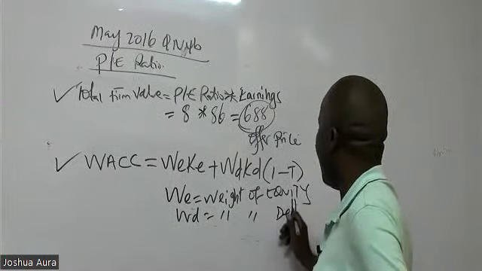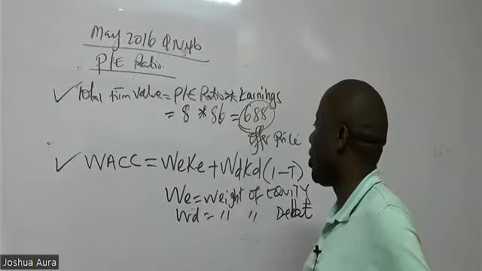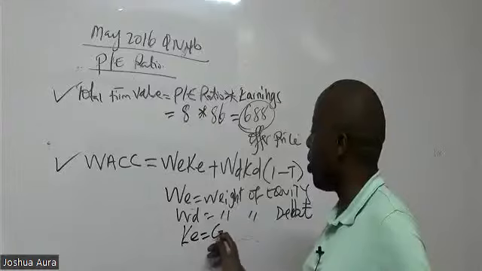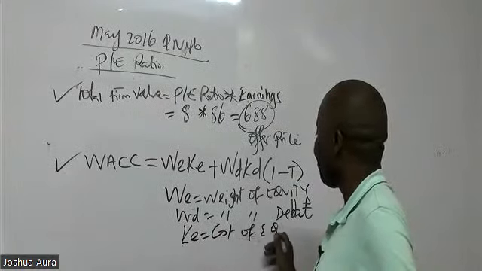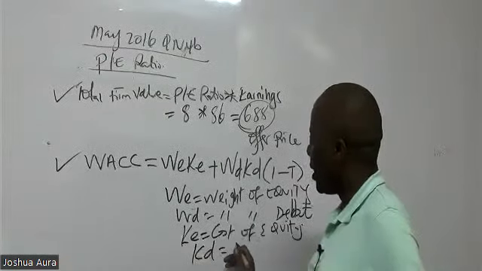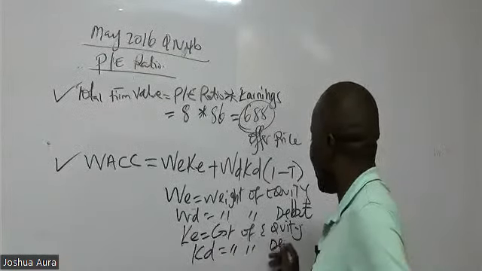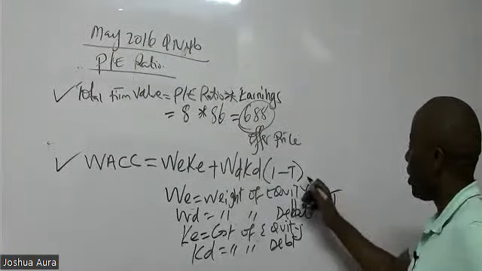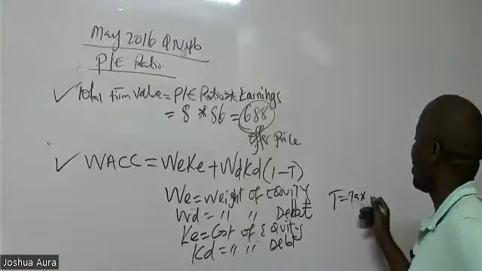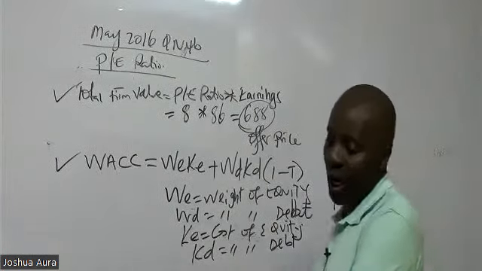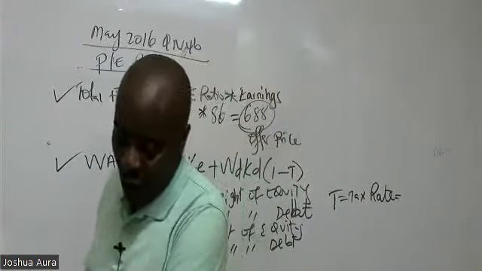KE is the cost of equity. KD is the cost of debt. And lastly, T is the tax rate, which in this question has been provided to us.